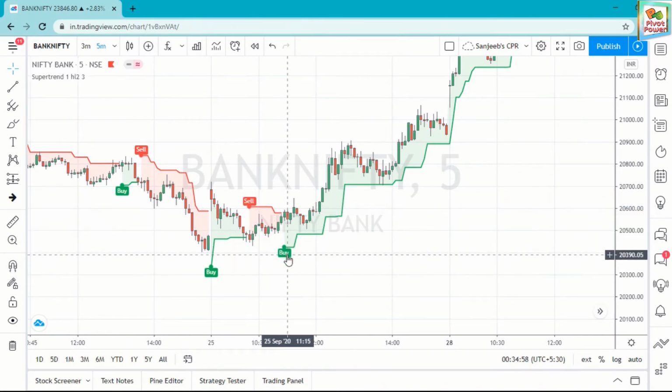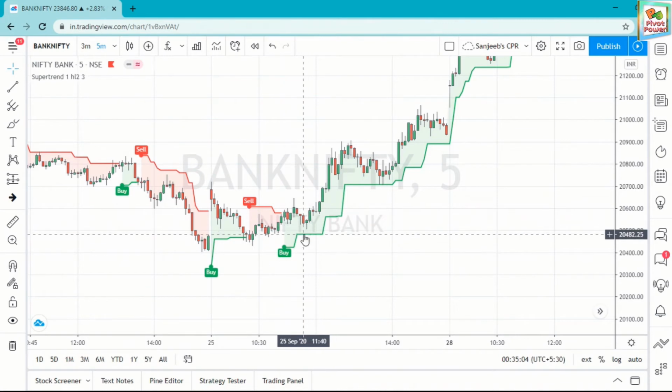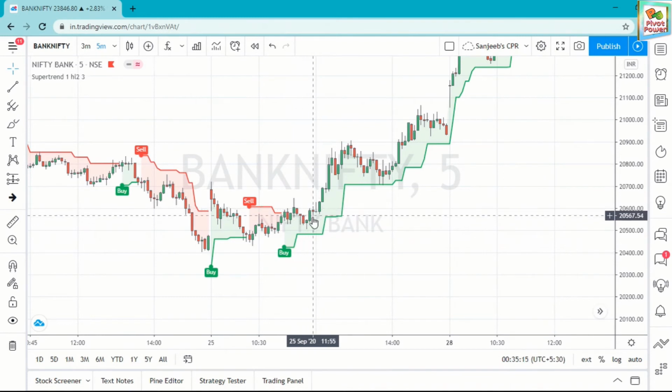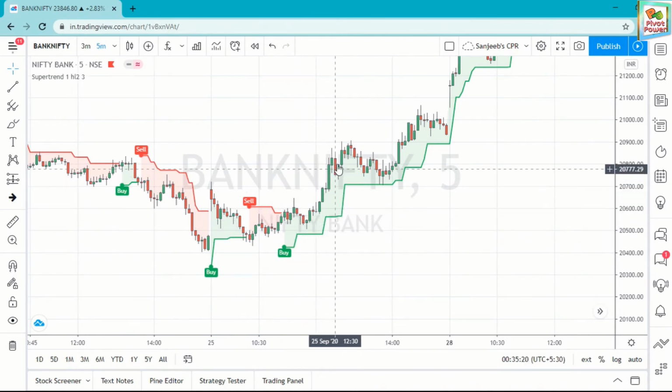This is the buy signal. Okay, then don't take entry here. When to take entry? Just near about the line. Okay, it is near about the line, then you can take entry here in this candle. Okay, this candle or this candle you have to enter, and your stop loss should be below here, and the target should be as you want.